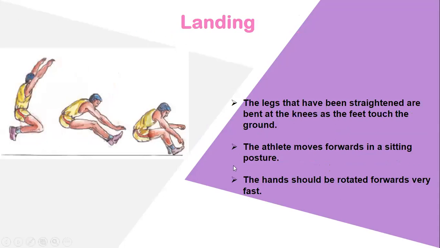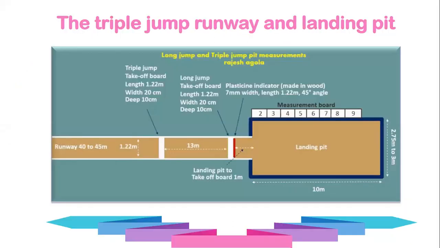And here, lastly, they are talking about the landing. Right? In a landing they are telling the legs that have been straight are bent at the knees as the feet touch the ground. Right? You all know that like a long jump, in a triple jump also we have measurements.